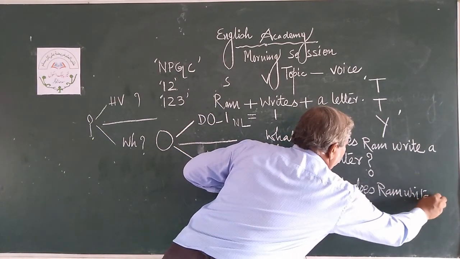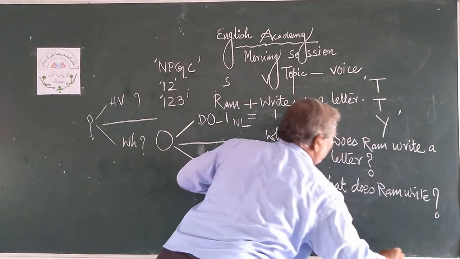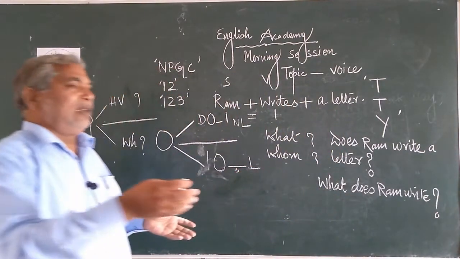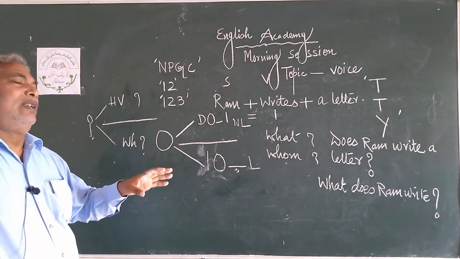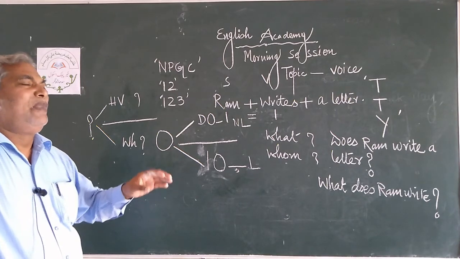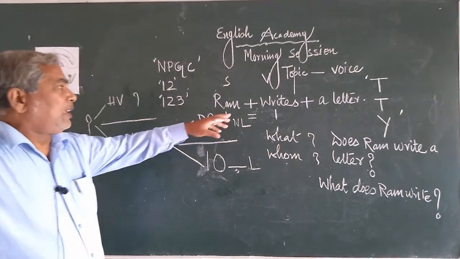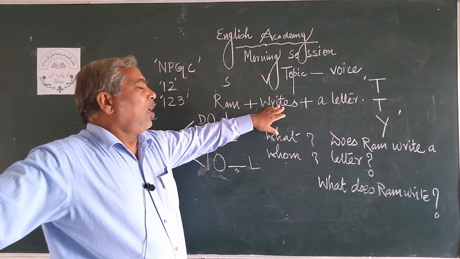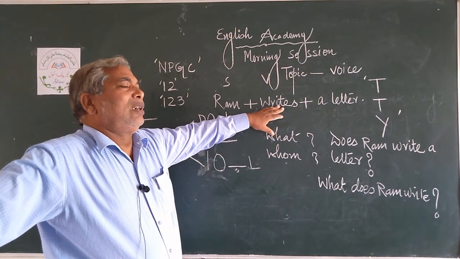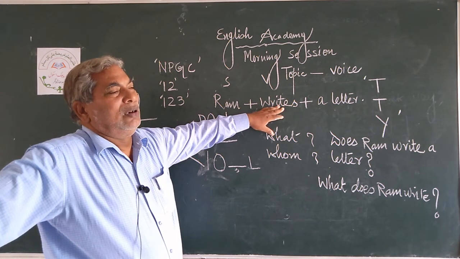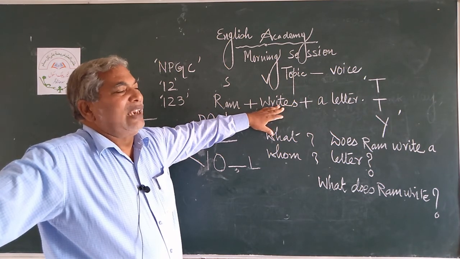Question mark. What does Ram write? If there is an answer, then that verb in grammar is called a transitive verb.